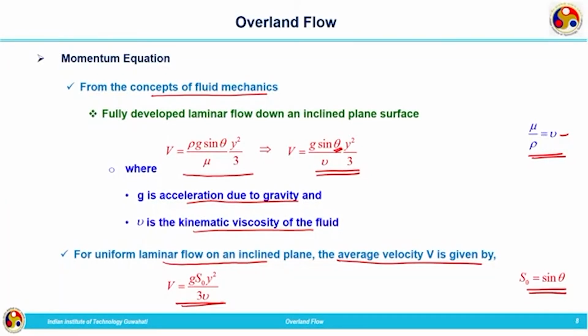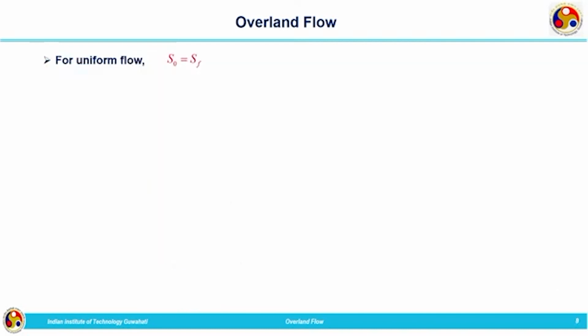Now, we are going to combine the continuity equation and also the momentum equation. For uniform flow we know S naught equals SF, that is, the bed slope is equal to the friction slope. That can be written as HF divided by L. HF is the head loss as the flow takes place from one location to another, over a length of L. HF divided by L gives us the friction slope.